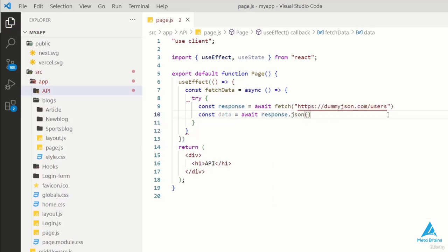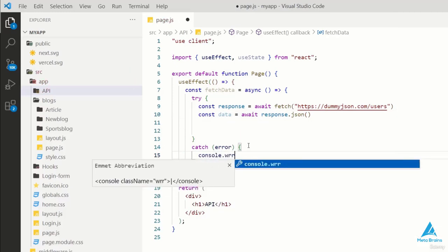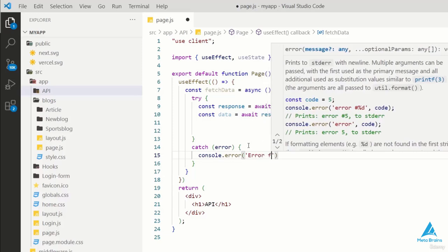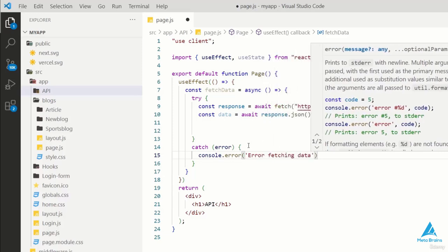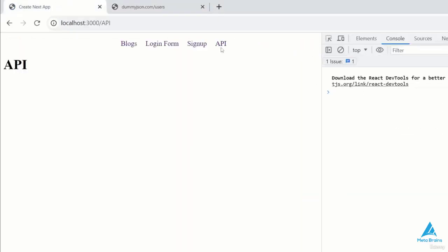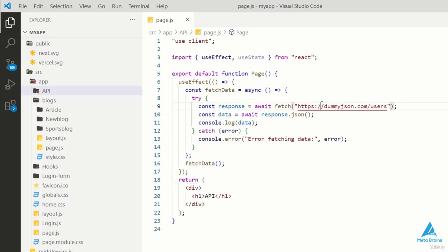However, it's important to handle errors. To do this, we'll include an error handling mechanism. If an error occurs during data retrieval, we'll log the error to the console to help us identify and address any issues. Now, as we have our response and error handling in place, we need to actually use the data. Currently, we're not seeing any results because we haven't called the data yet. Let's navigate to the data and put it to use.